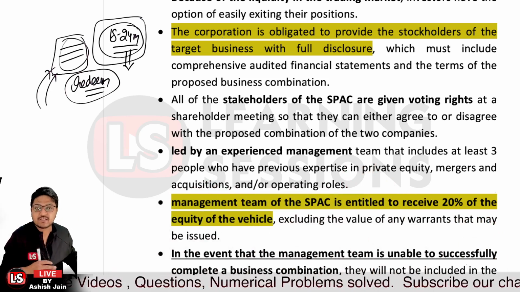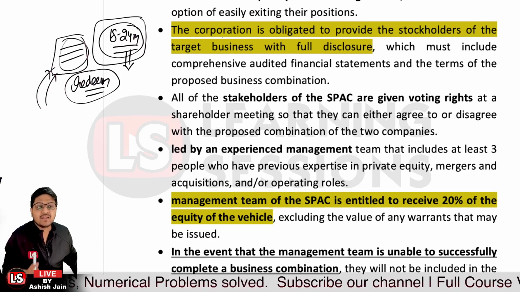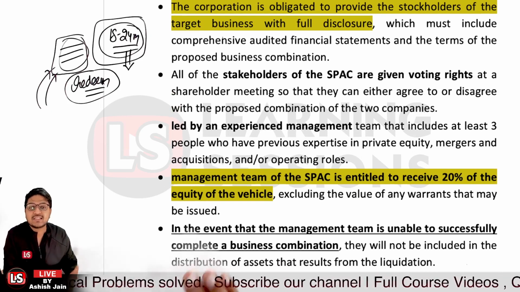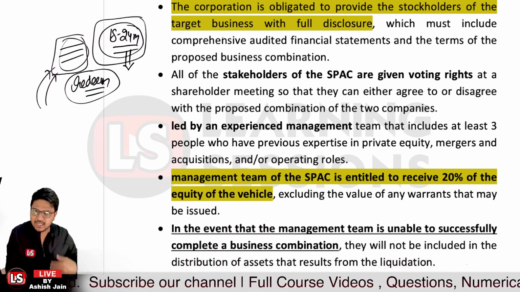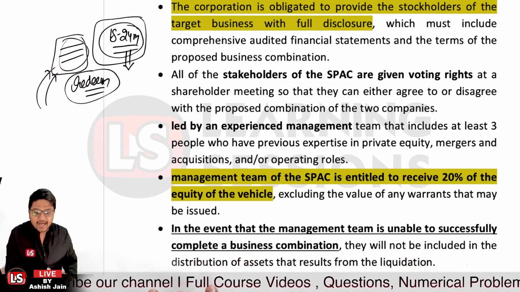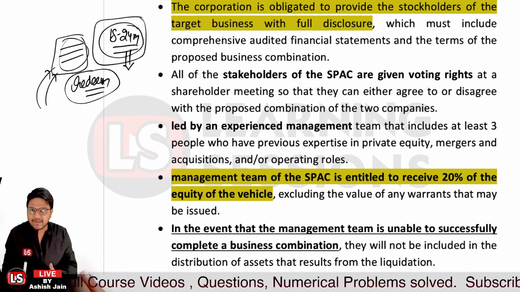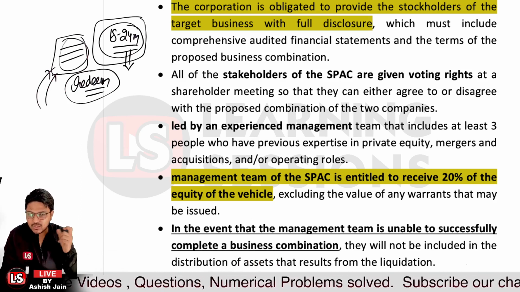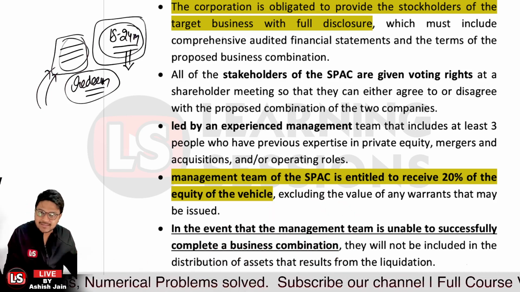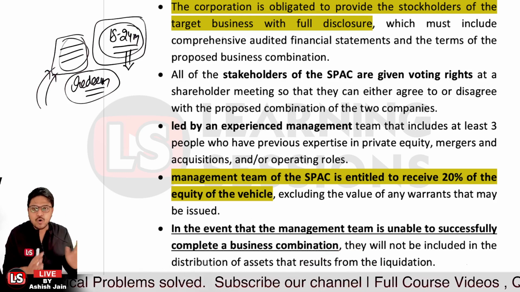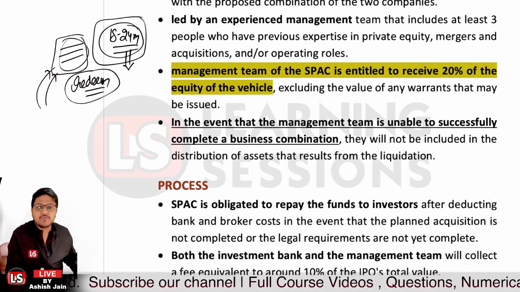Because a warrant gives them a right to have the extra number of shares at the strike price, right? And in the event the management team is unable to complete the business combination, whatever money they have invested initially will be lost. Further, whatever assets belonged to the SPAC, whether we are talking about the trust funds which were formed when the IPO money was coming in, or other assets obtained by the SPAC, all of those may be liquidated, and the money will be returned to and distributed among the shareholders, right?